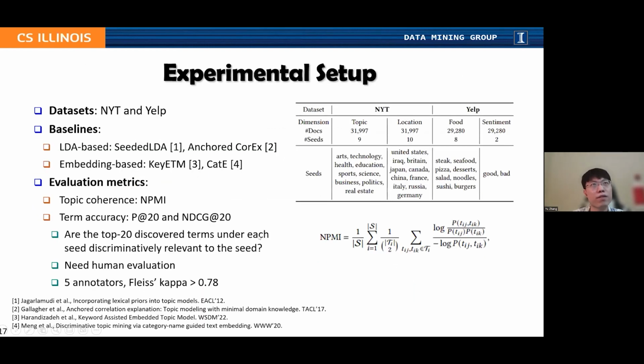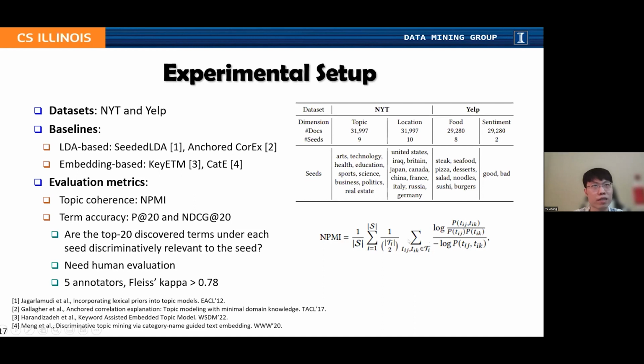We conduct experiments on two benchmark datasets, New York Times and Yelp. They are collections of news and reviews, respectively, and we compare our methods with 4 baselines. Seeded LDA and Anchored CorEx are LDA-based, KETM and CatE are embedding-based. We adopt 2 types of evaluation metrics. The NPMI metric evaluates topic coherence. So if we retrieve, say, 20 terms, do they form a coherent topic?